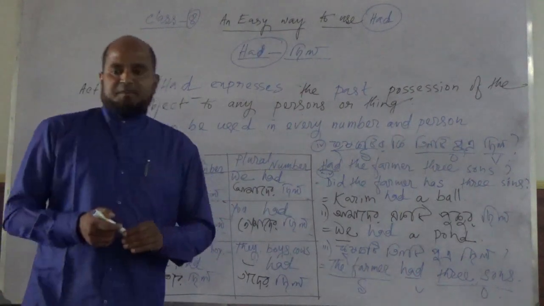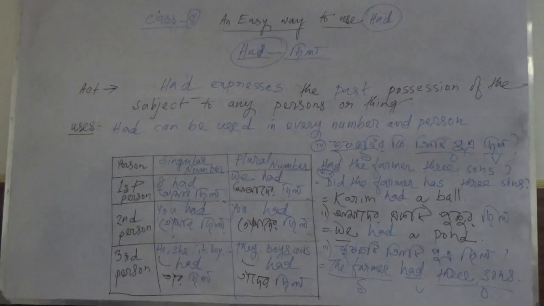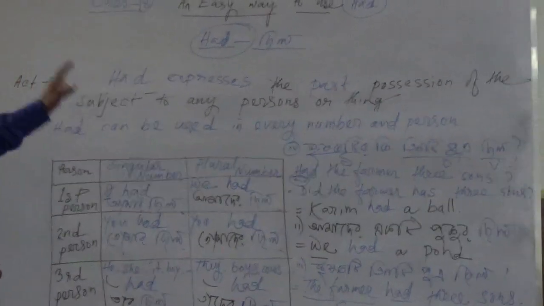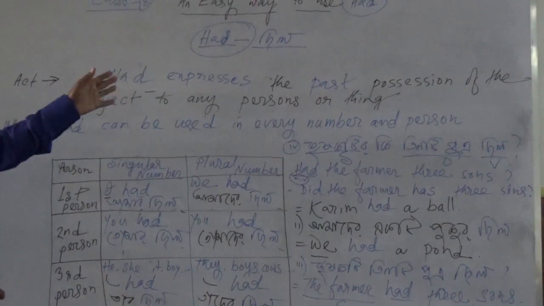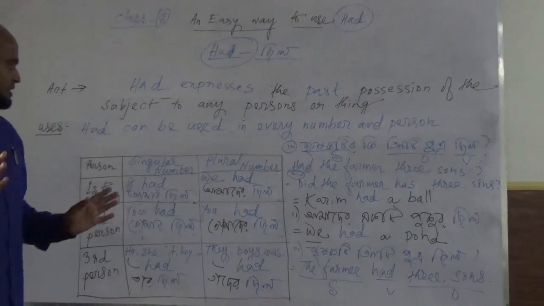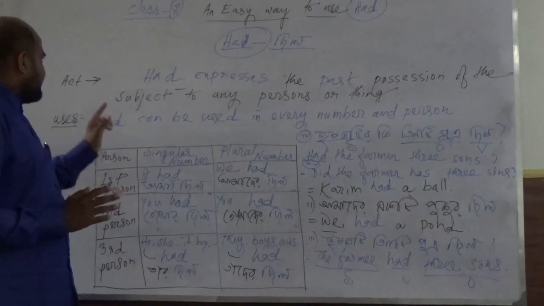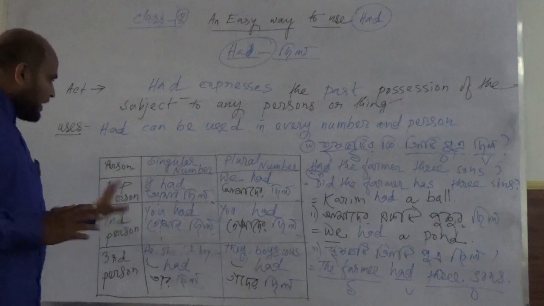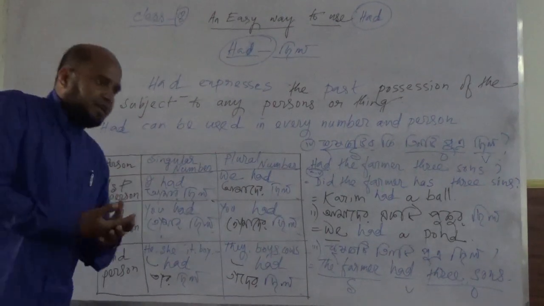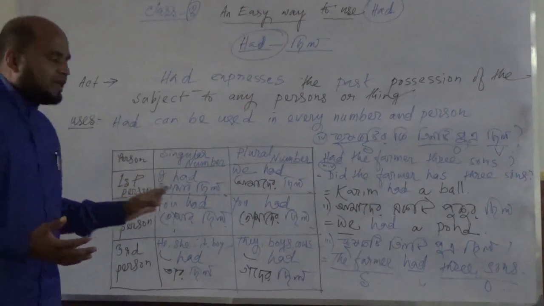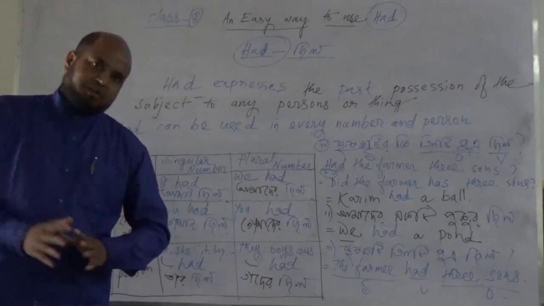So, in summary, I am telling you that had always describes the past possession of the subject. Okay, and these are the diagrams, and if you read them repeatedly, if you follow them repeatedly, there will be no problem before you. Thank you so much.